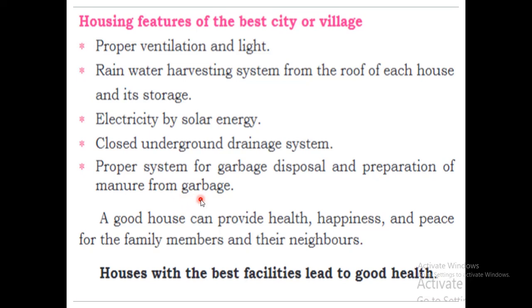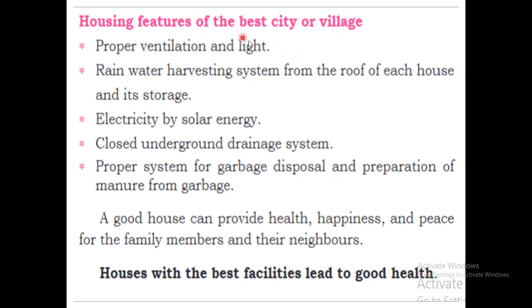Garbage should be disposed of properly, and the decayed waste can be converted into manure, which is used for the growth of plants. So these are the important housing features of the best city or villages.